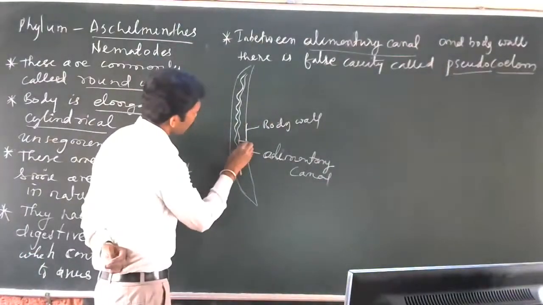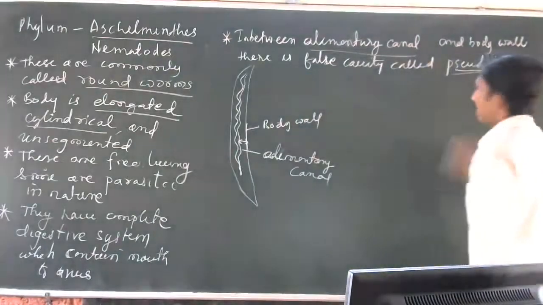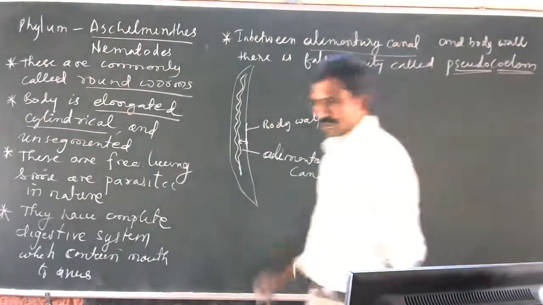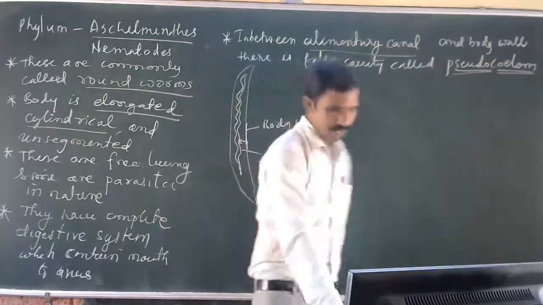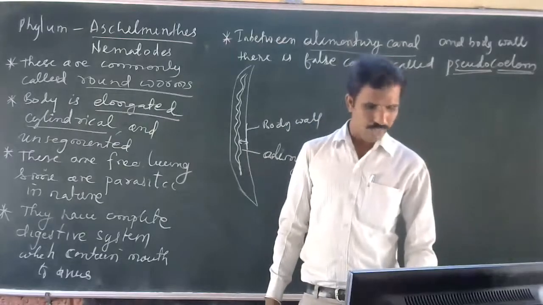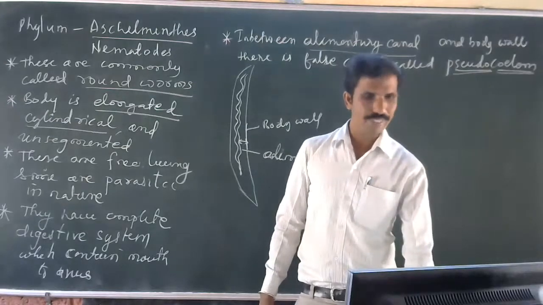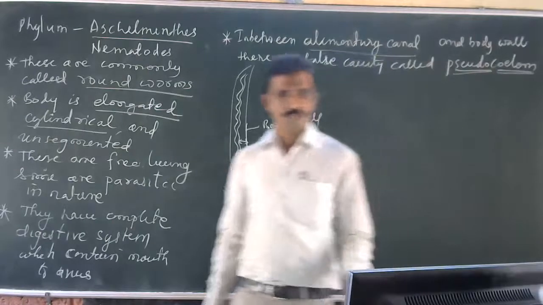In between, there is a body cavity, and this is called pseudocoelom. Usually it's given in your textbooks. On page number 90, Ascaris and Wuchereria are given. These are the organisms which come under the phylum Nematoda.